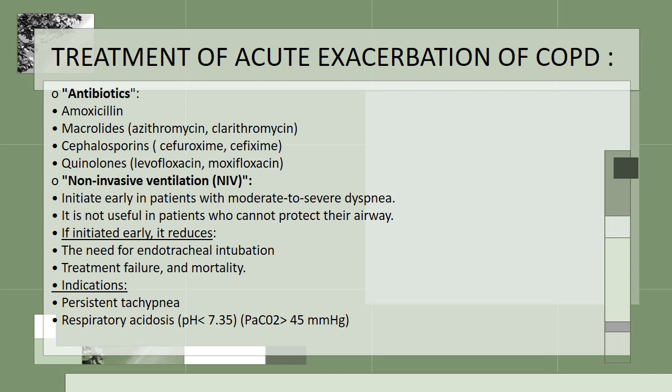Non-invasive ventilation should be started as soon as possible in patients with moderate to severe dyspnea. It is not useful in patients who cannot protect their airways. If initiated early, it will reduce the need for endotracheal intubation, treatment failure, and mortality. The indications are when the patient is persistently tachypneic and in respiratory acidosis, that is pH less than 7.35, and when partial pressure of carbon dioxide is more than 45 mm of mercury.